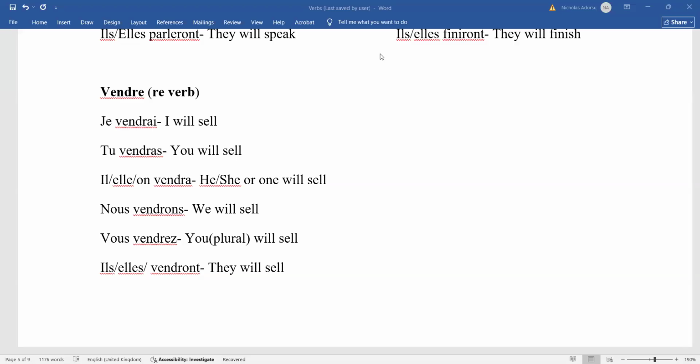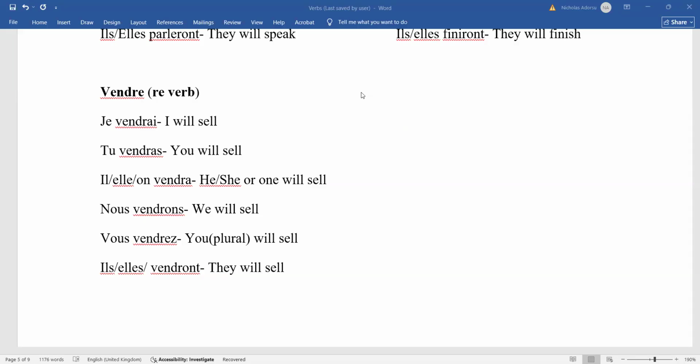So we maintained the VE and DR. Then we took the E out. Yeah, très bien. So that is it. That's Rebecca. So thank you, Rebecca. So Frederica, you see, that is what I wanted you to say. You see that we remove the E at the end of the infinitive form, then we add the endings. So here, you see that it's not the stem per se, but the last E has to go, right? Before we add the endings for the regular RE verbs.